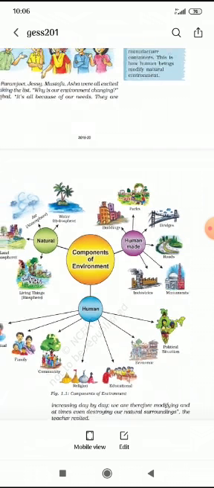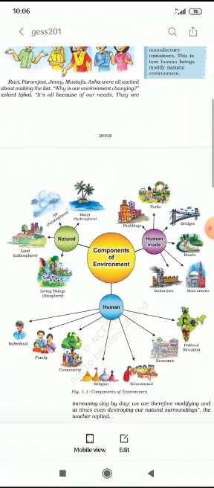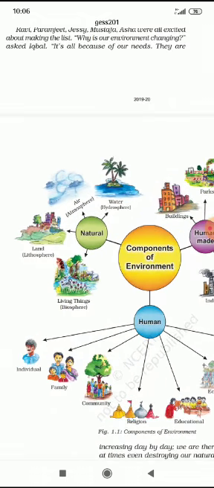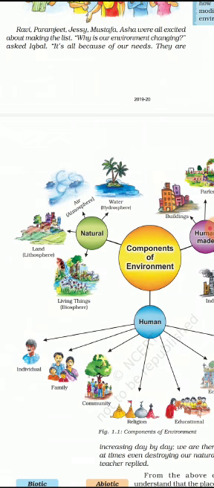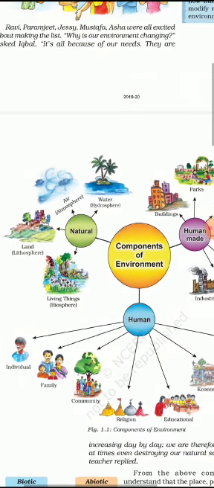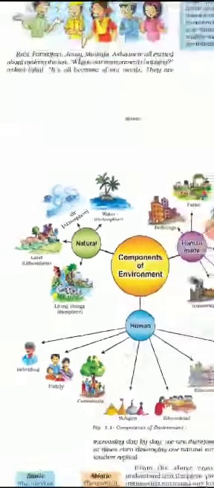Now, components of environment. There's a little bit of geography on this. Natural: air, land, water. This all comes under natural. Now we can see the scientific names: lithosphere, atmosphere, hydrosphere. So the air we breathe comes under atmosphere. The water all around the world comes under hydrosphere, and the land we live on comes under lithosphere. And these three combine and form the biosphere. We can see the biosphere in this picture.